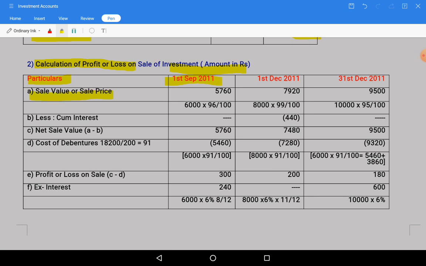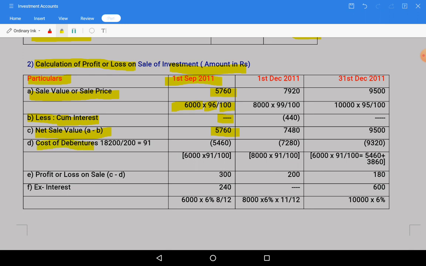Sale value or sale price. At what rate are we selling? 96. The face value is 100. So total 6,000 into 96 divided by 100. You will get how much? 5,760. Is there any cum interest? No, they said these are ex-interest. So less cum interest is nil. So the net sale value after cum interest will become 5,760.